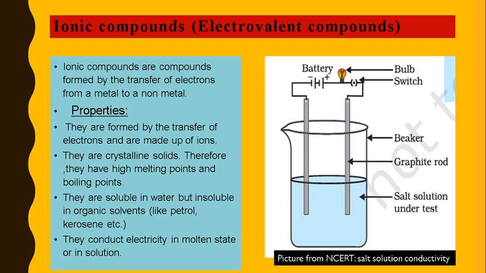When we heat and melt it, the bond between the ions is overcome. They become free and then start conducting current. Similarly, in solution, the ions separate and are free to move. Therefore, they conduct electricity only in the molten or solution state.